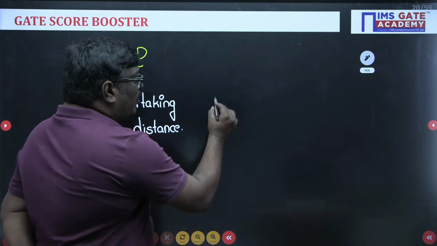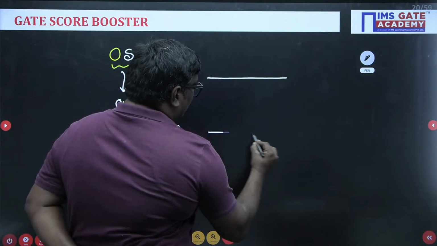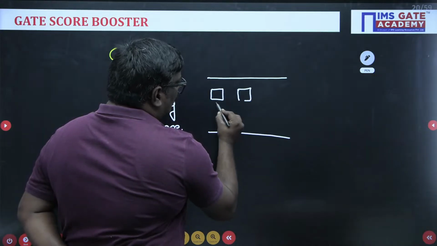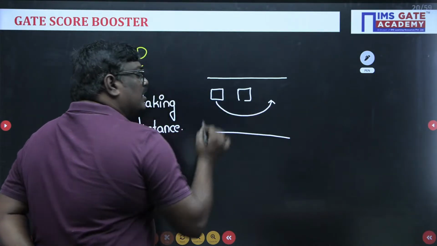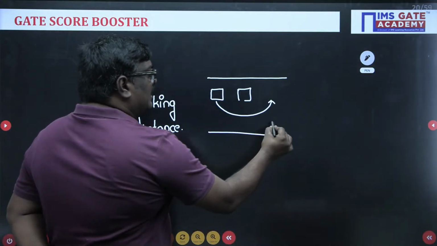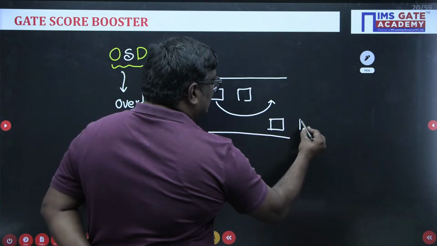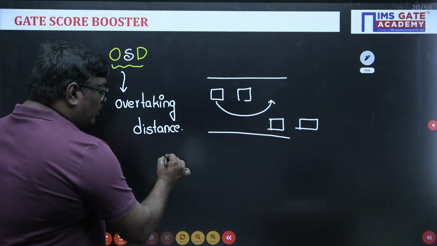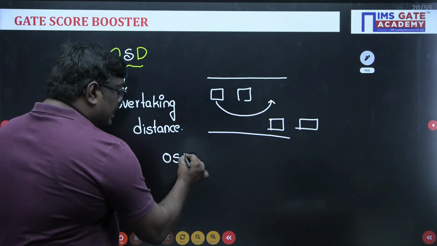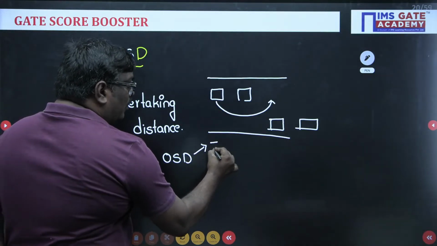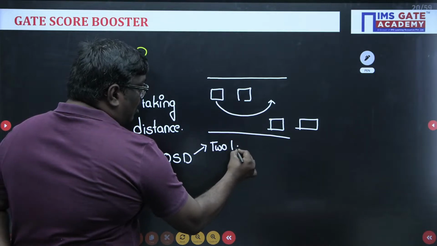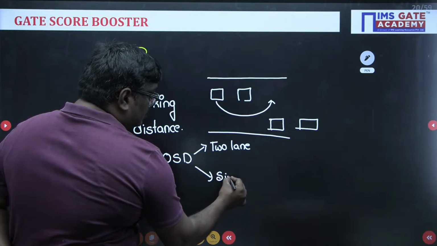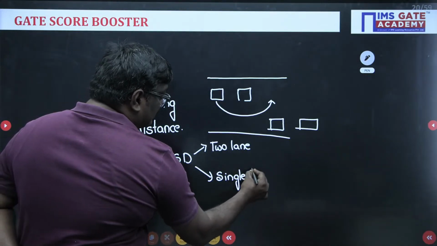Now when I talk about OSD, there will be a vehicle that has to cross a slow moving vehicle. There can be other vehicles coming in the opposite direction, students. So OSD can be considered on a 2-lane road, or it can be taken on a single lane road also. So how do you calculate this?